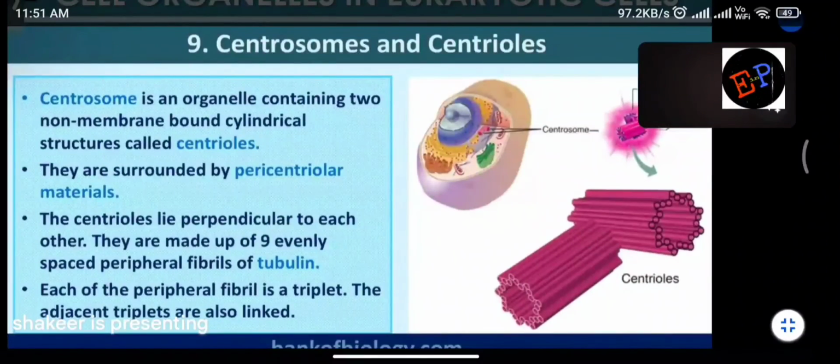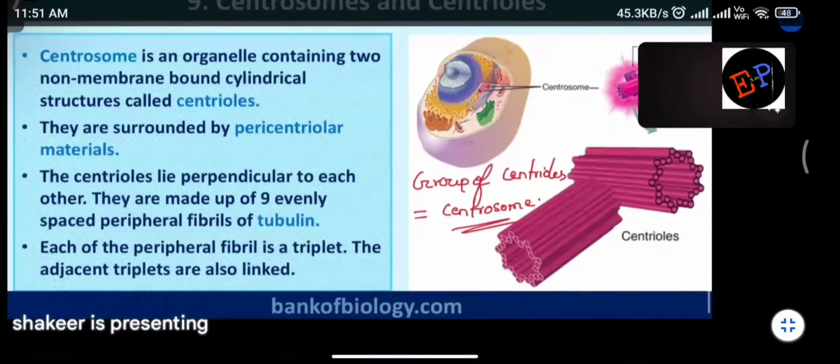Next, centrosome. Now we are studying about centrosomes and centrioles. Clear? A group of centrioles we can call a centrosome. First, this point we should remember: a group of centrioles is called a centrosome. And how are they arranged? See here, the arrangement is given in the figure. They are arranged like this.